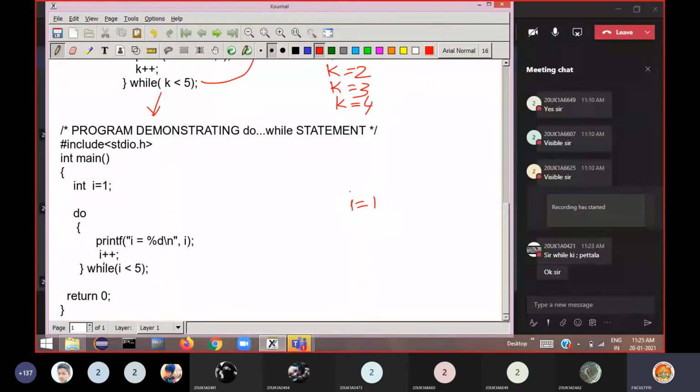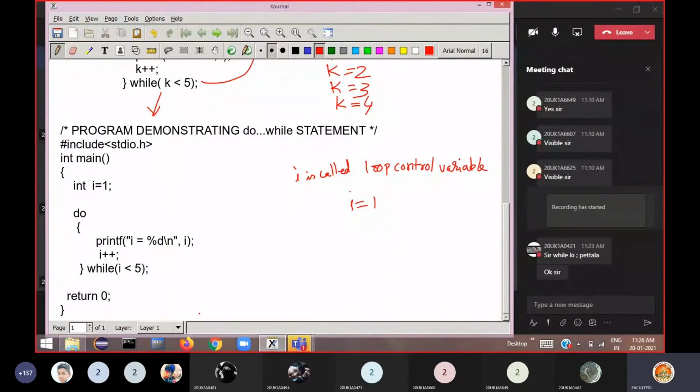See here, this I is the variable which controls execution of this loop. That's why I is called a loop control variable. This is controlling the loop here.